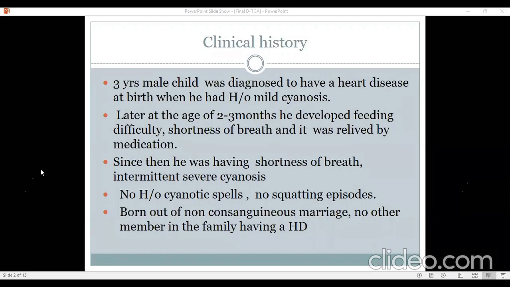But those who have a large VSD will again present more like a failure and less of cyanosis. So therefore, if you have somebody having cyanosis at birth, you can think about transposition. And if you want to be more accurate, then maybe transposition with intact ventricular septum. But remember, even transposition with VSD can also present with cyanosis at birth. Transposition with PDA can also present with cyanosis at birth. But generally, it is the intact septum patients who are much more blue than those who have a VSD.